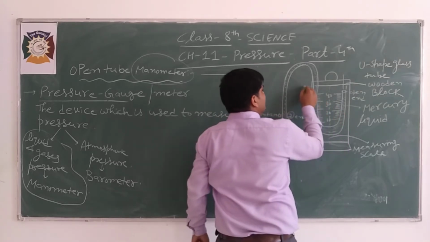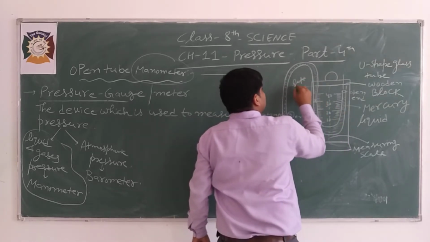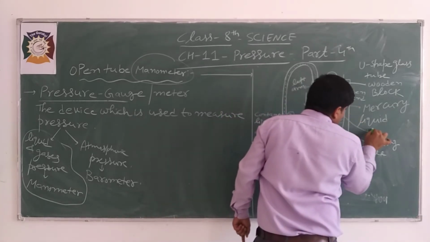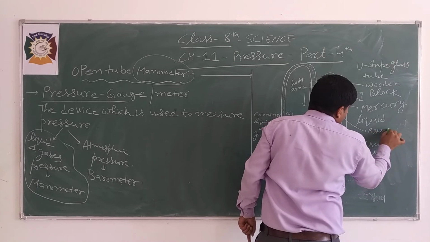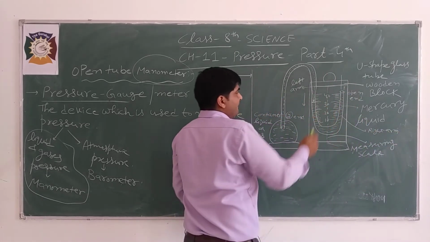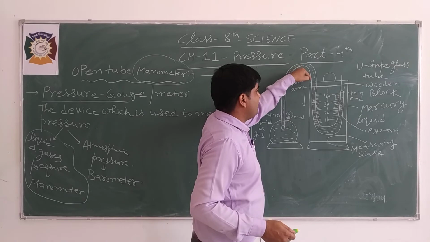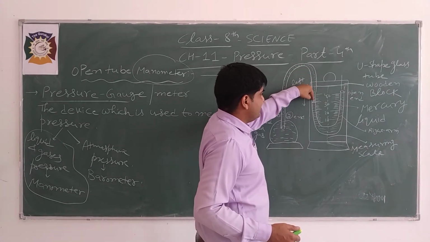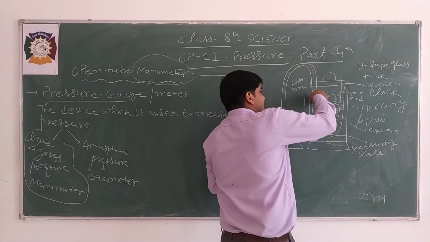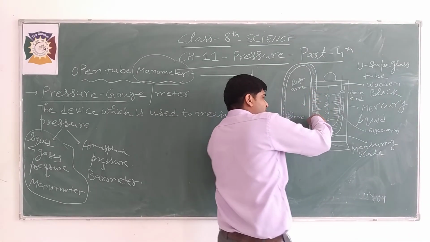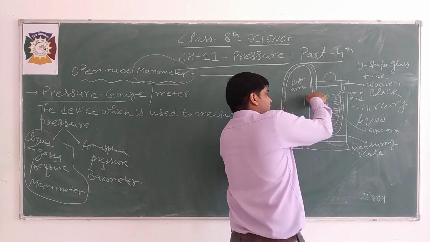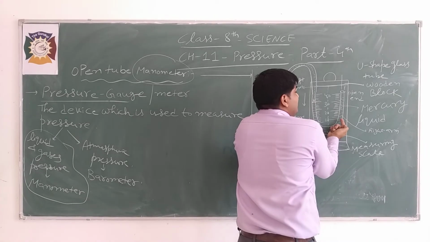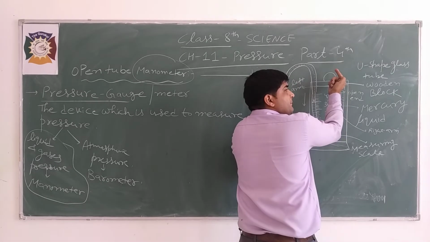you can say this is the left arm, and this is the right arm of this tube. From the left arm, pressure is acting on this end, and this mercury will go down. Similarly, if this mercury goes down, the mercury on that side will go up.